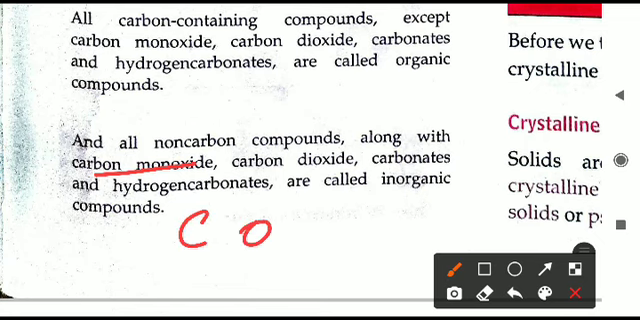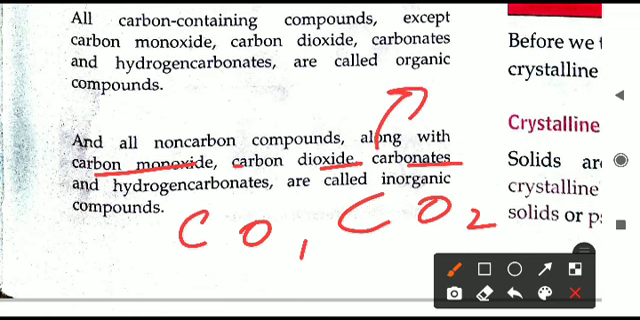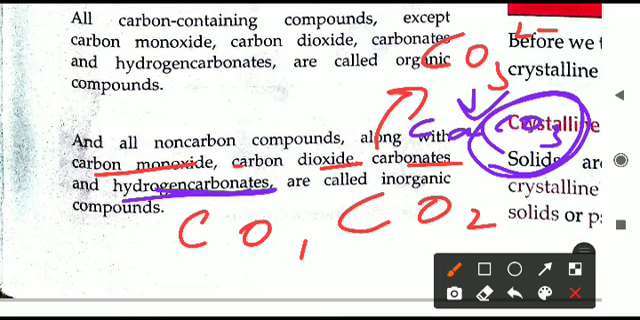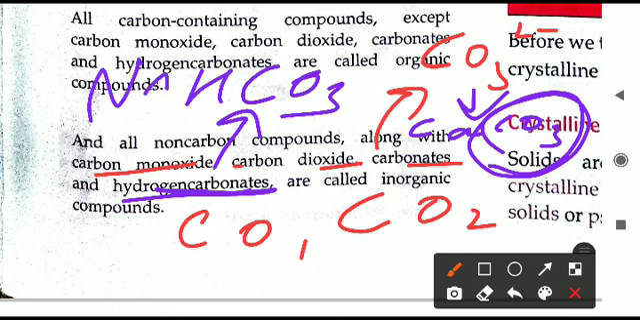Carbon monoxide is a gas, CO. Carbon dioxide is another gas, CO2. Carbonate is an ion, a radical, CO3 2 minus. Carbonate is present in a compound like marble, CaCO3, calcium carbonate. Because here carbonate is written, it will be inorganic. Similarly, hydrogen carbonate is NaHCO3. For example, NaHCO3 is baking soda used in bakeries. It again contains hydrogen carbonate, HCO3, so that is why it is also an inorganic compound.